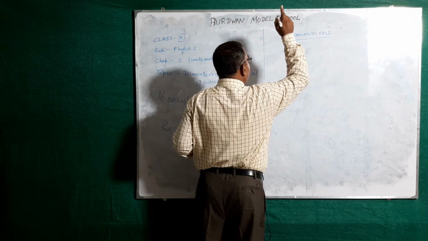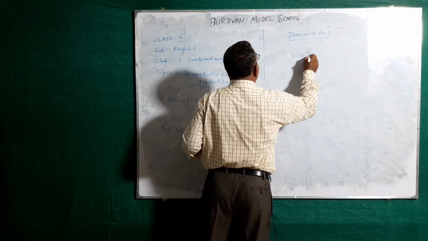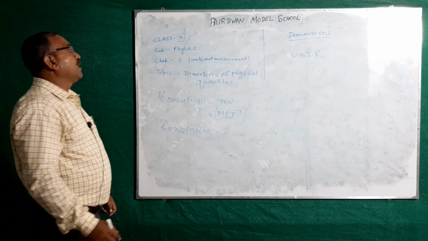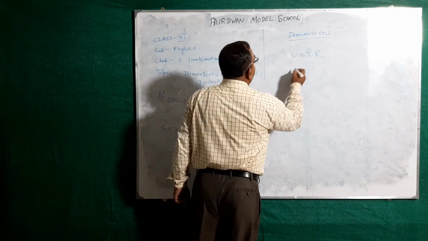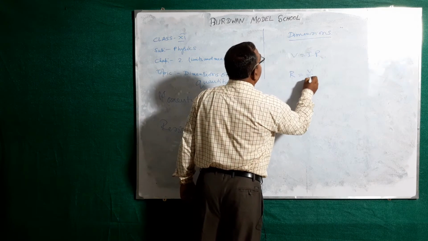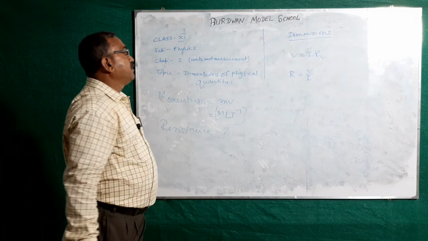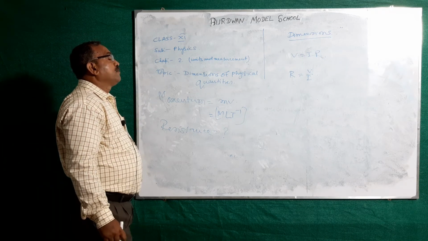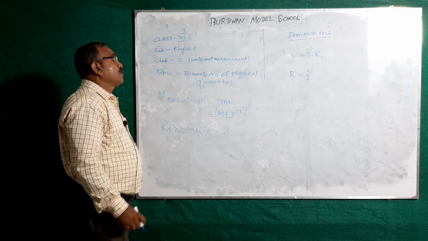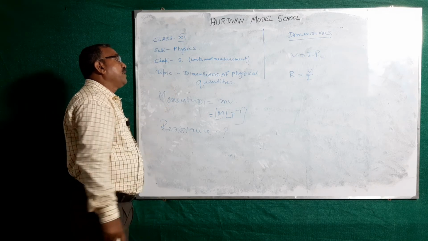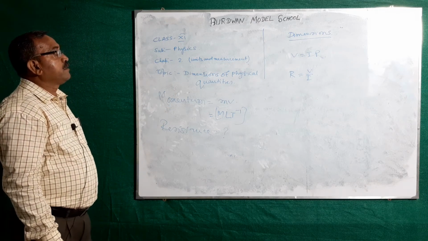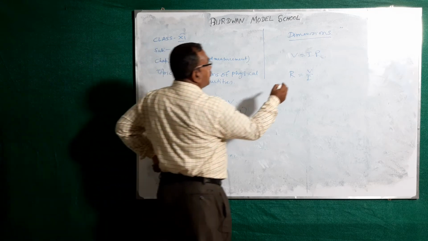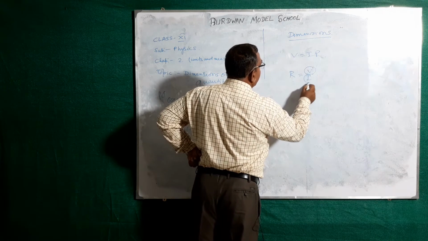Resistance, from your Ohm's formula, you know V equal to I into R. R equal to V by I. So how can I find out the dimension of V and the dimension of current?